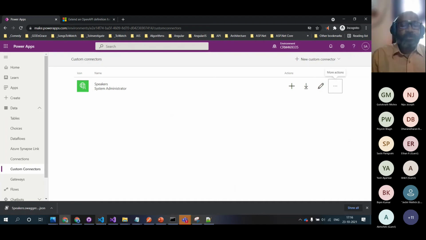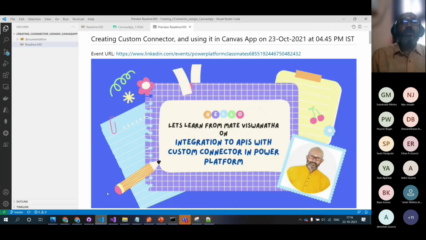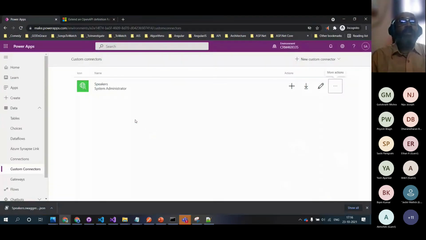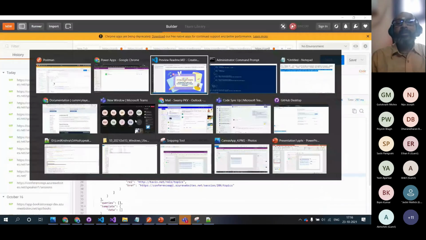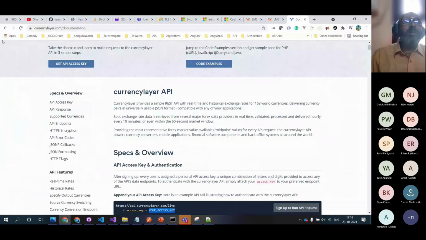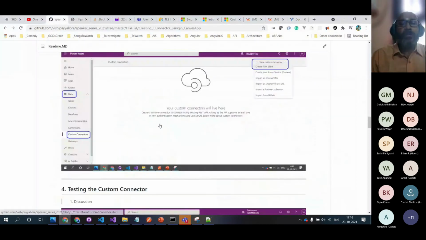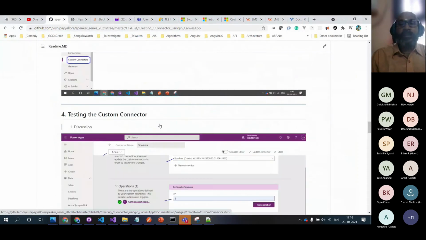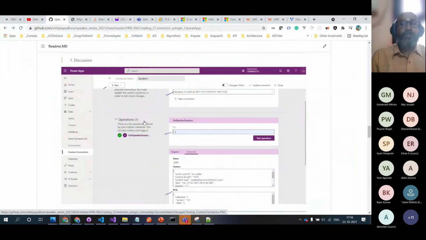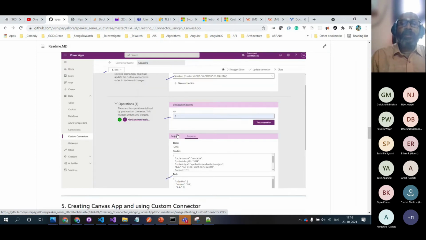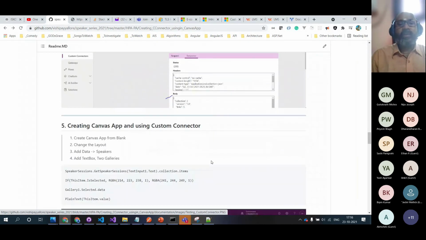So that's the first part of the story where we created our own custom connector, and also we were able to test it. We were able to test it where we specify the connection. We have to create it and select the connection, and we specified the ID and we were able to get it.